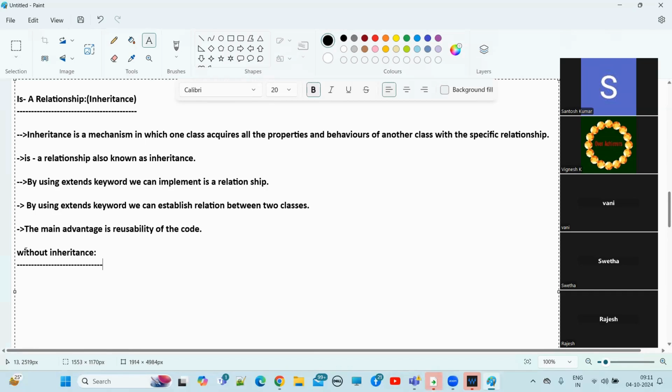Bank, loan. So how many types of loans do we have? We have home loan, car loan, personal loan, gold loan. Like that, we have multiple loans. Let me take home loan, personal loan, educational loan, and vehicle loan. Like that, we have.